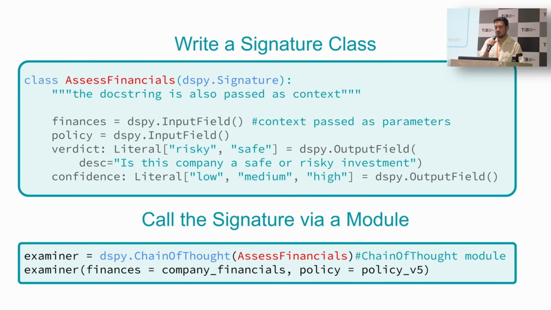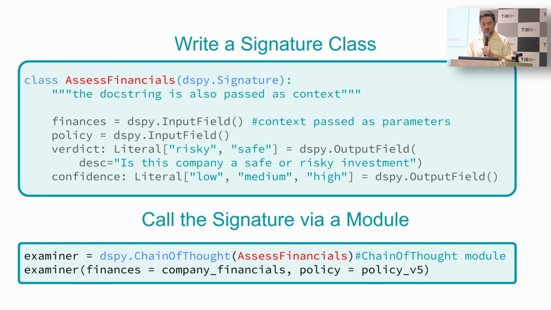These are all very understandable sorts of inputs and outputs, where we are shifting now towards the humans focusing on defining the problem, which is often really considered to be the software engineer's real job, and leaving the optimization to the systems. We then call that signature via a module. In this case, we call a chain of thought module to evaluate the assess financials signature. And then it returns what we need, just given finances and policy.